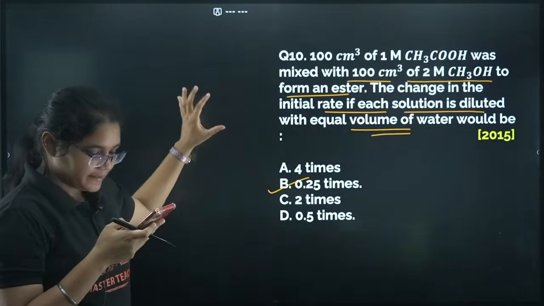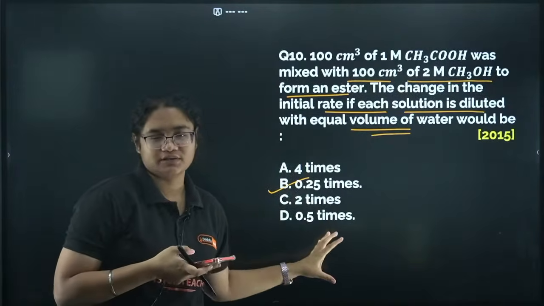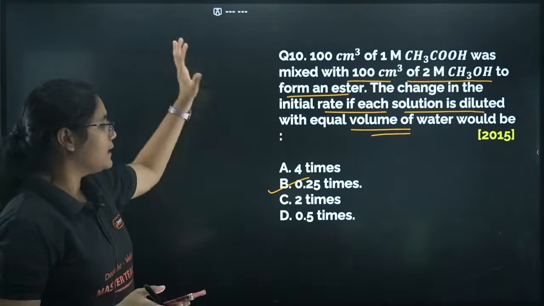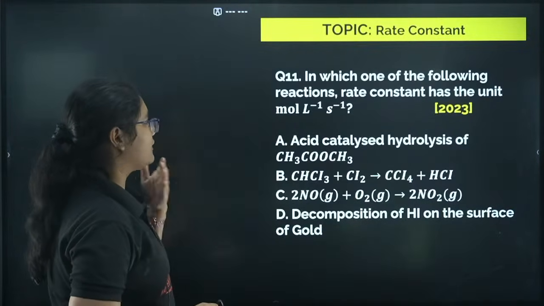So this question, yes, Shanta, absolutely correct. Just like the previous question, we can solve this question. So let's not waste our time here. But yes, the similar question I have explained you already. Now let's move to the question on rate constant.